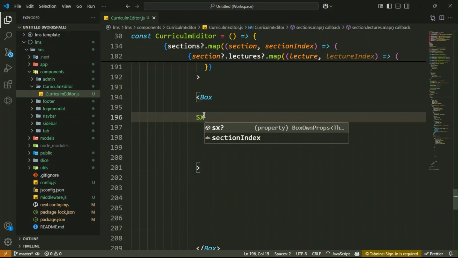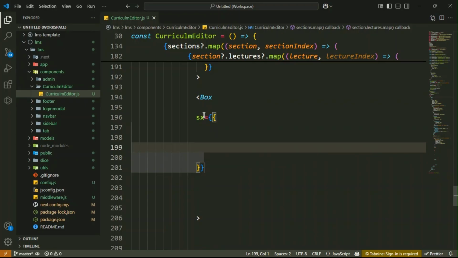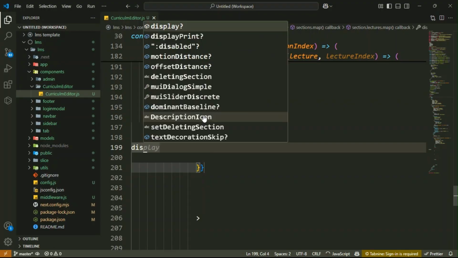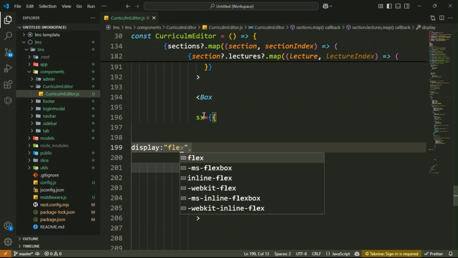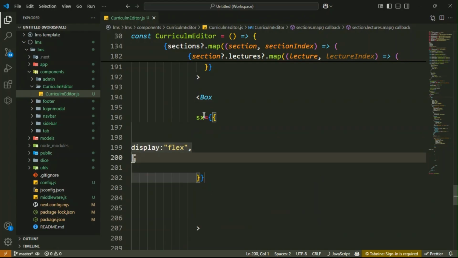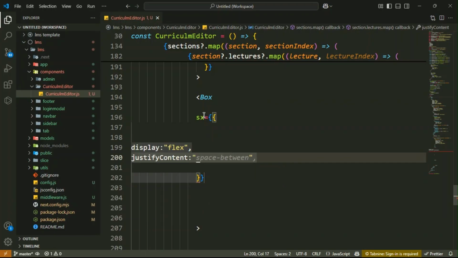That is sx. Inside it you have to write display flex, justify content space between. So display flex, then justify content space between.